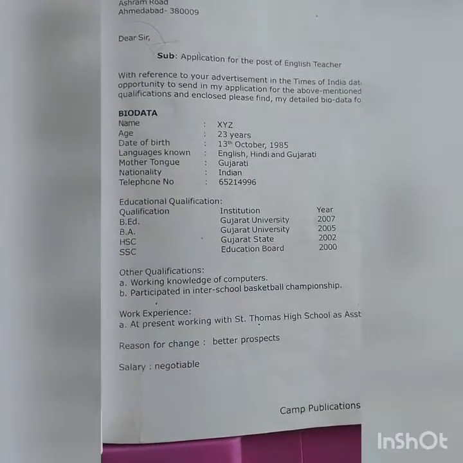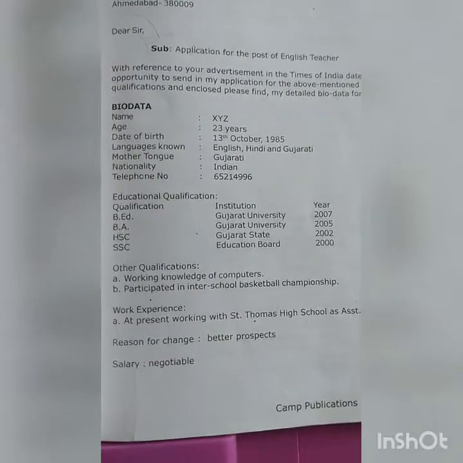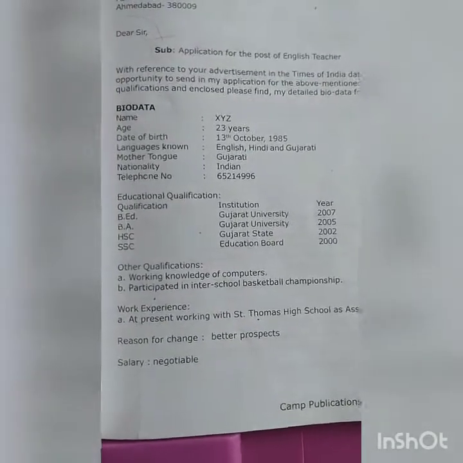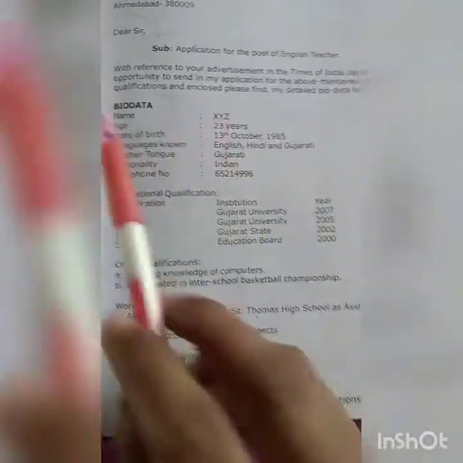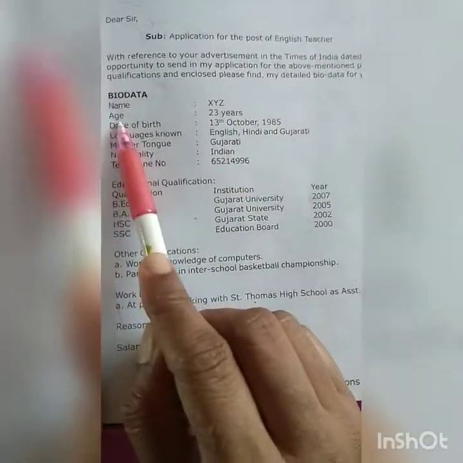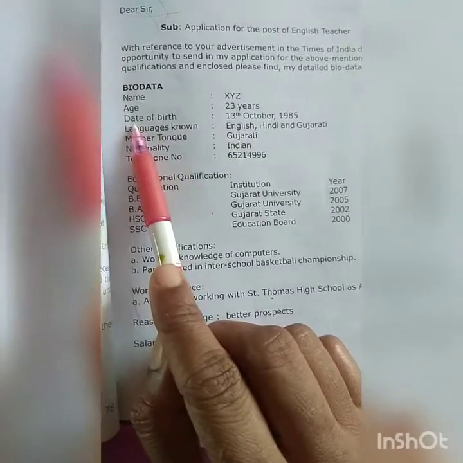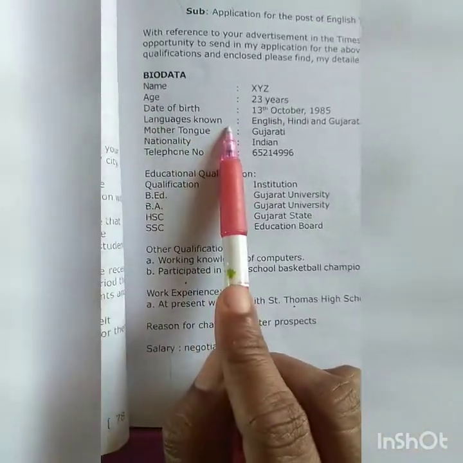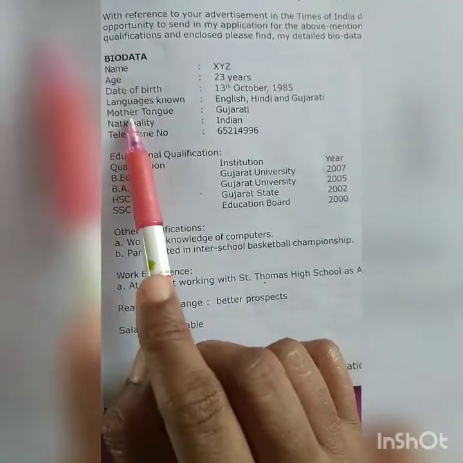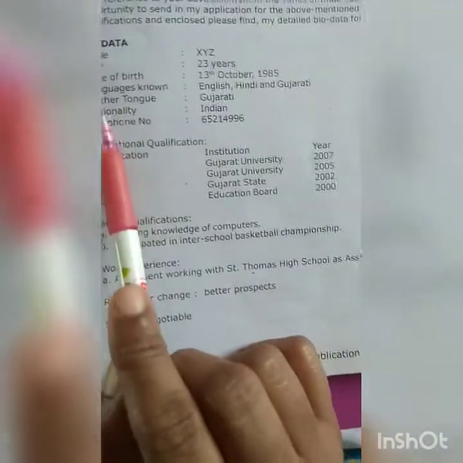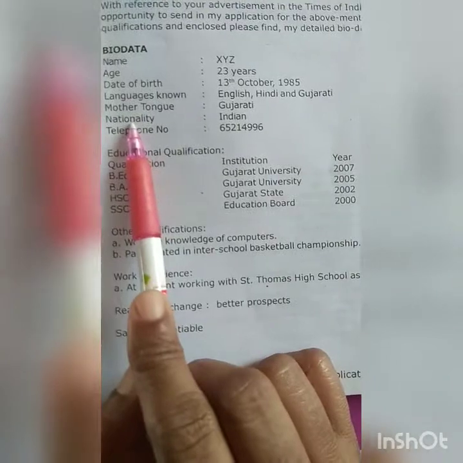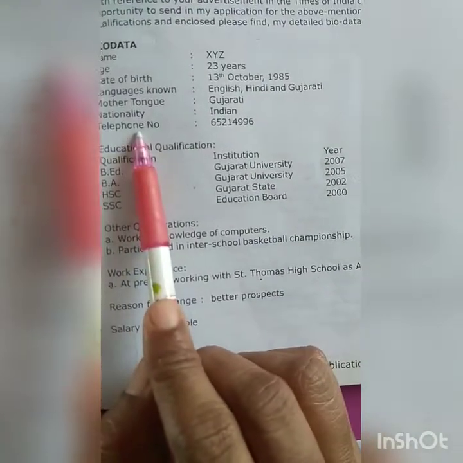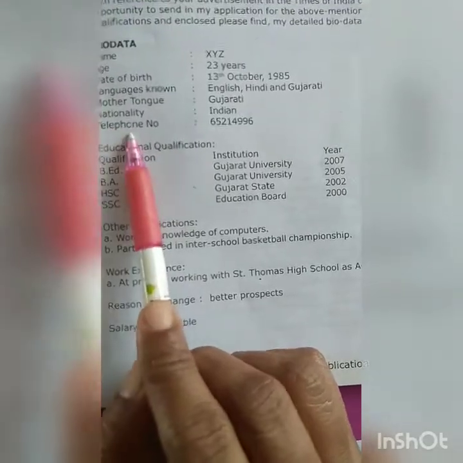First thing in the biodata, your name plays an important role. Okay, so first you will put the name, your age. Next is your age. What is your age? Third is date of birth. Fourth is languages known. Fifth point is your mother tongue. Sixth point is your nationality. Next point is telephone number. Nowadays we write the mobile number.